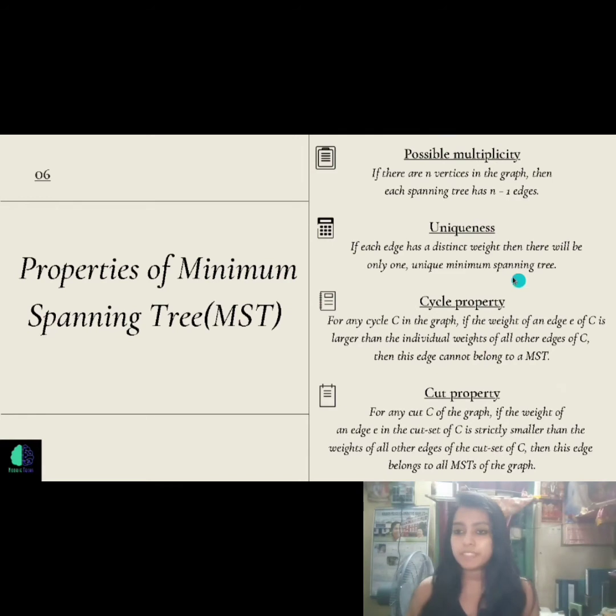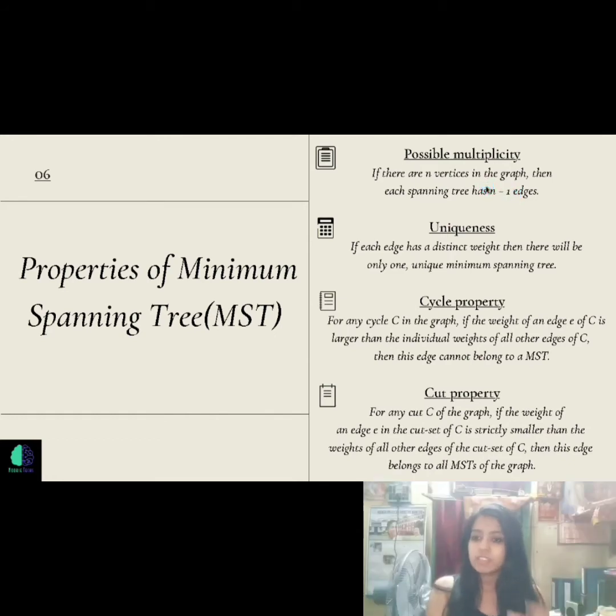One is possible multiplicity. If there are n vertices in the graph, then each spanning tree has n minus 1 edges. So as I told you earlier, if the graph has n vertices, then edges must be n minus 1. Next is uniqueness. If each edge has distinct weight, then there will be only one unique minimum spanning tree, which means that in a graph, if all the edges have unique weights, then you will definitely get a single minimum spanning tree. But if in case you have the same value in all the edges, or some values are the same, then you might get 2 minimum spanning trees that are similar.